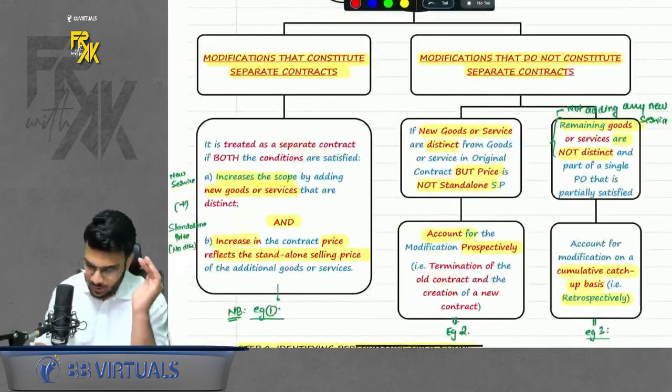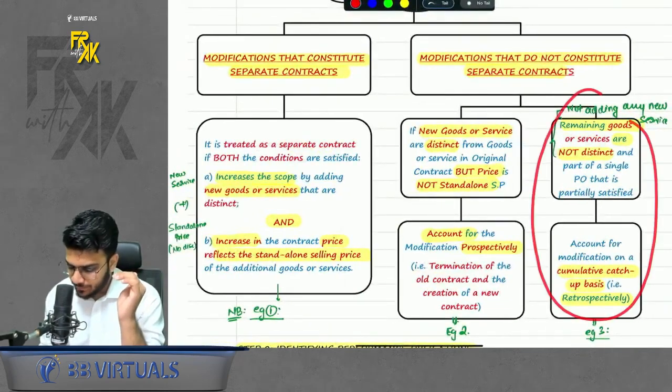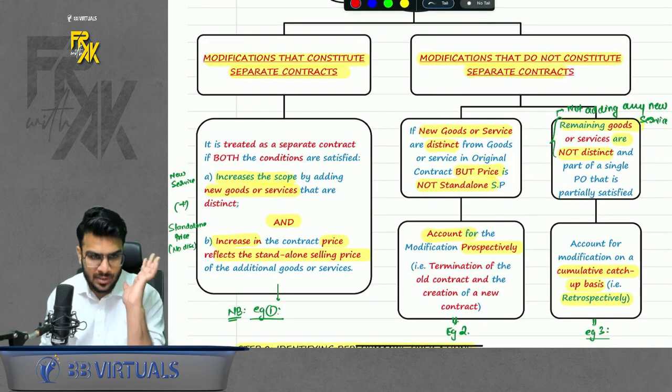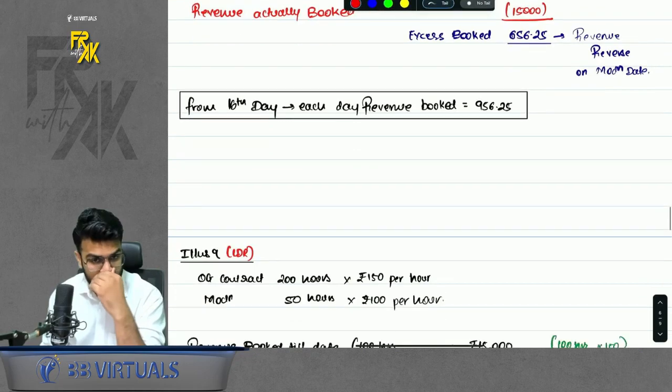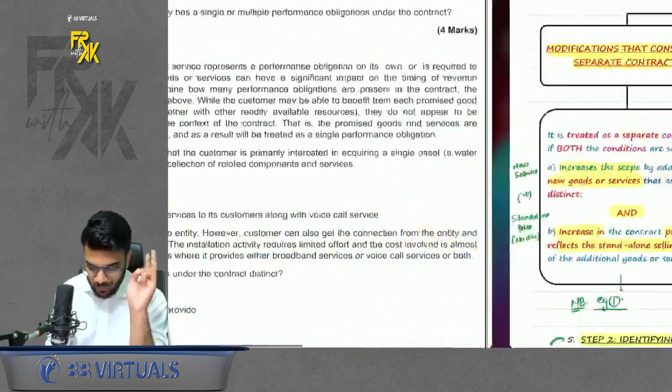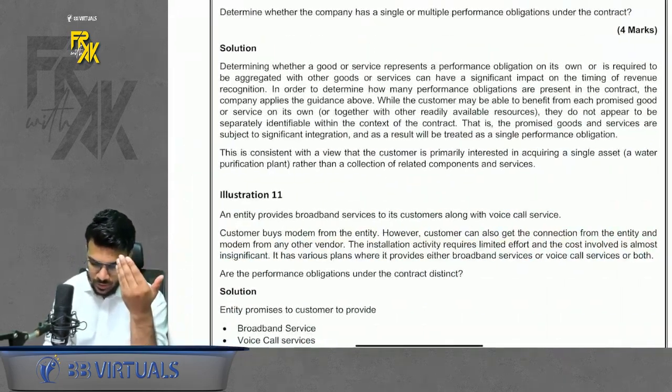Okay, so this was the third case. When do we follow the third case? When do we follow the cumulative catch-up basis? When you are not adding any new service. You are changing the existing service, or you are changing the standalone selling price. Now to prove this, we also did two illustrations. One was illustration number 9, you can say.